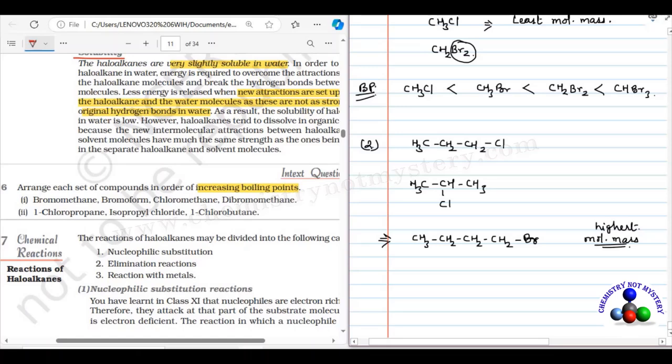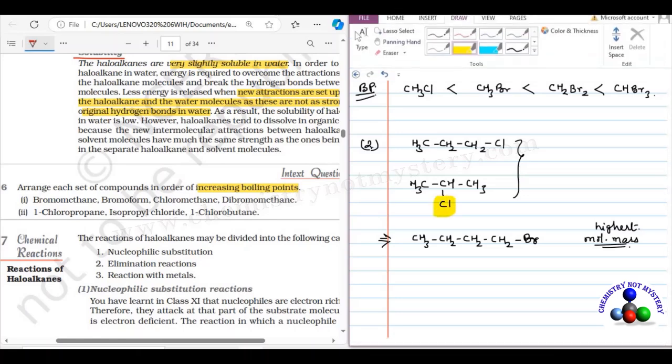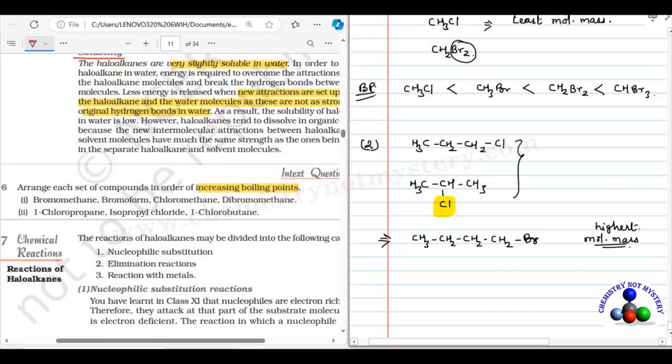Now you have to compare between these two isomers of chloropropane. Isopropyl chloride has one branch. As we have learned before, branching decreases the boiling point. Because of the branch, there is less point of contact between the molecules, so there will be less van der Waals force of attraction between the molecules.